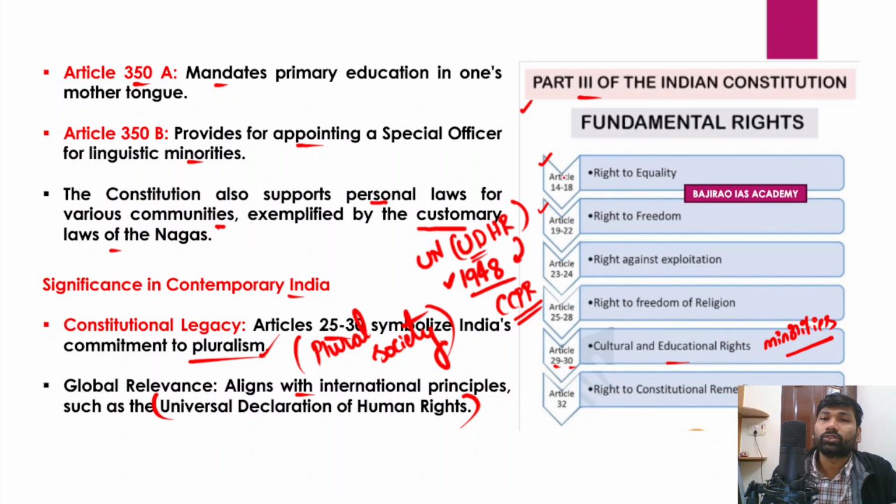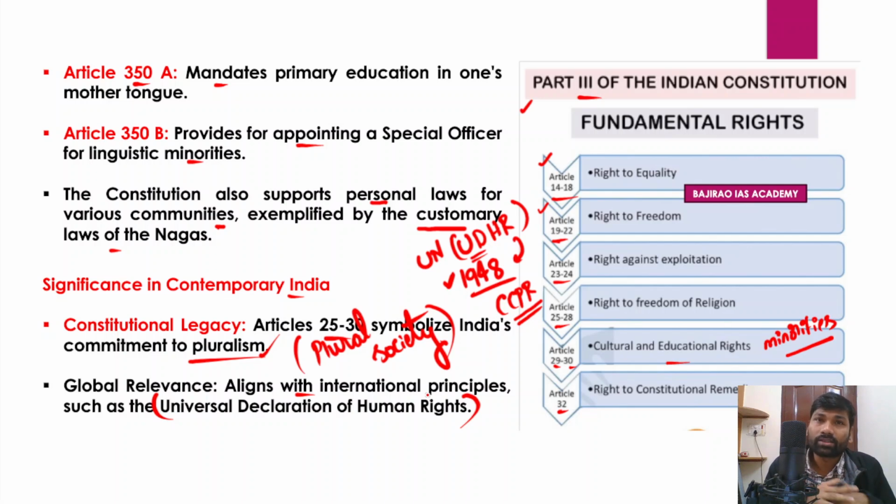Articles 14 to 18 talk about the right to equality. Articles 19 to 22 talk about the right to freedom. Articles 23 and 24 talk about the right against exploitation. Articles 25 to 28 talk about the right to freedom of religion, then the cultural and educational rights of minorities, and the right to constitutional remedies, Article 32.